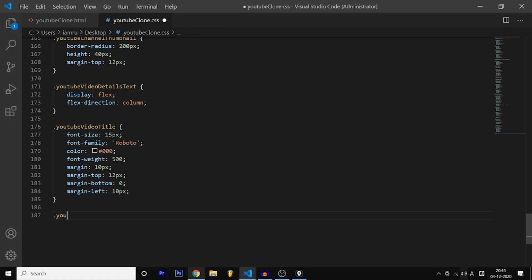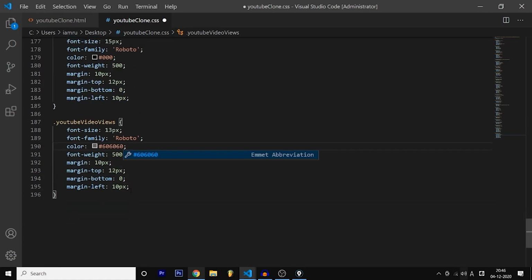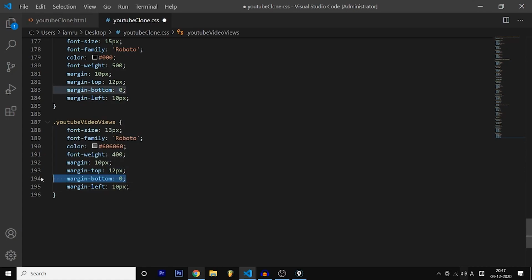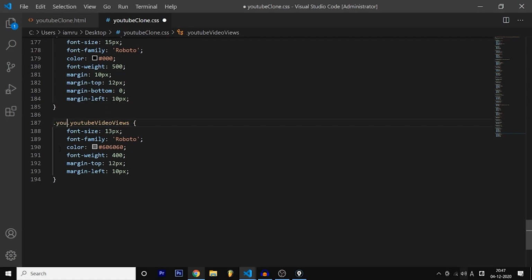And after that, you'll have YouTube video views. It is the same, but only some things change, which is font size, which is 13 pixels, and the color, which is 606060. That's it. And after that, font weight also changes. Font weight to 400, and margin. Oh, my mouse is being buggy. Margin stays the same. Now I have margin top and margin left. Perfect. So now video views is completed, and after that, I'm also going to have YouTube channel name right over here.